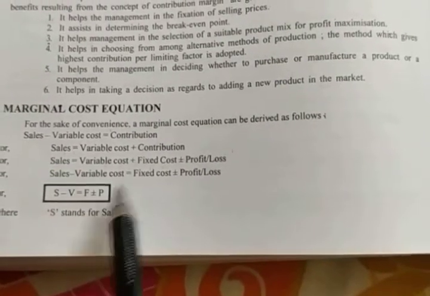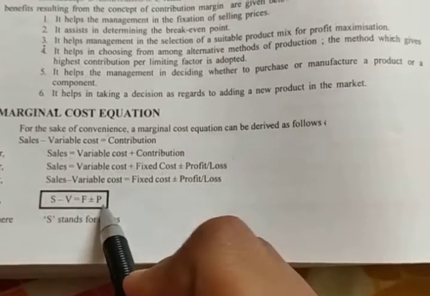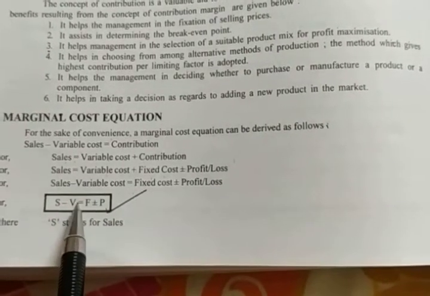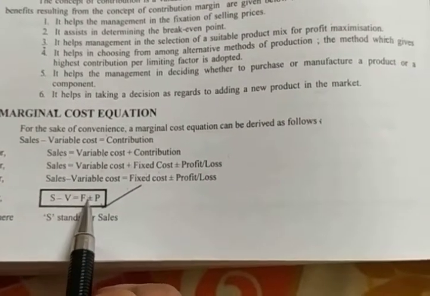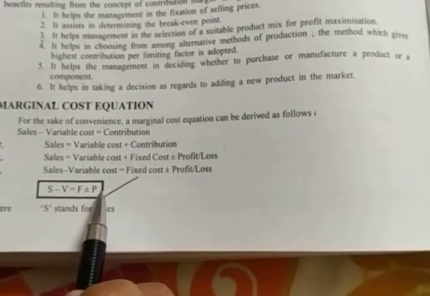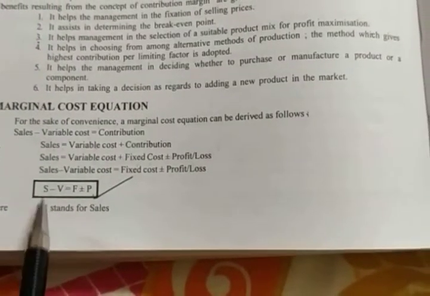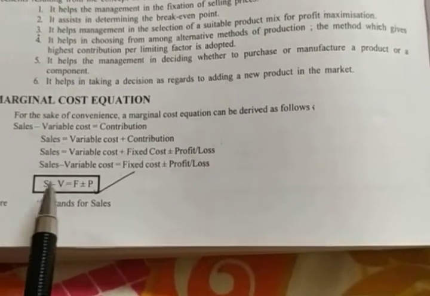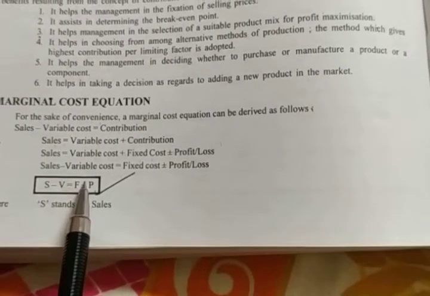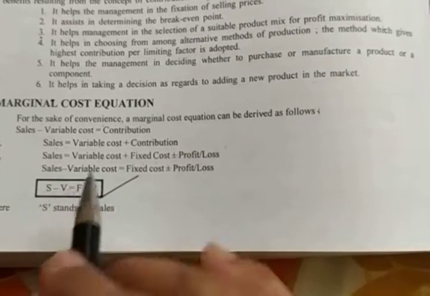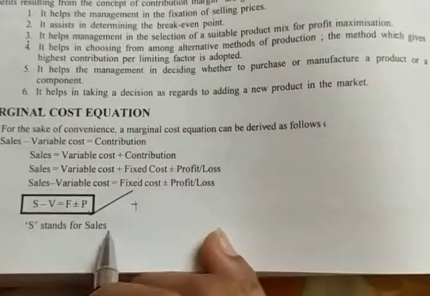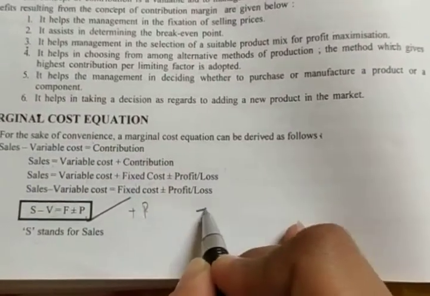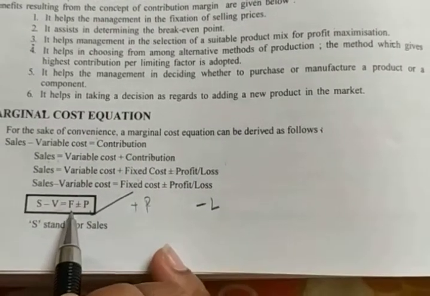So indirectly, in the end we have derived that sales minus variable cost equals fixed cost plus or minus profit or loss. Over here, S stands for sales, V stands for variable cost, F stands for fixed cost, and P stands for profit or loss. If it is profit, you are going to add it. If it is a loss, you are going to subtract it from the fixed cost.